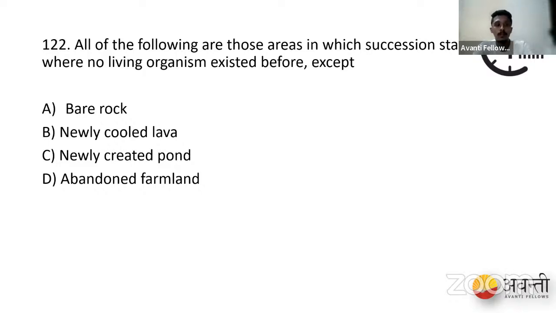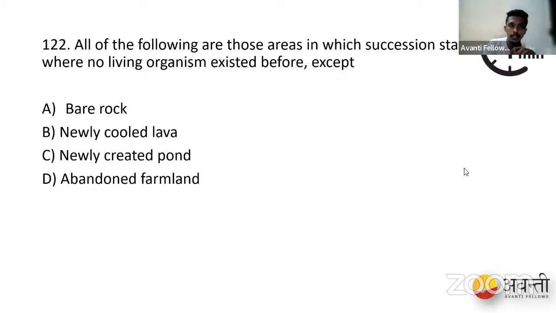So in the first three options, A, B, C, there was no life at all. So here it goes primary succession, but in abandoned farmland, life was already there. So it won't be fresh succession. It will be secondary succession. So that is why our option D is correct. Good. So let's go for the next question.